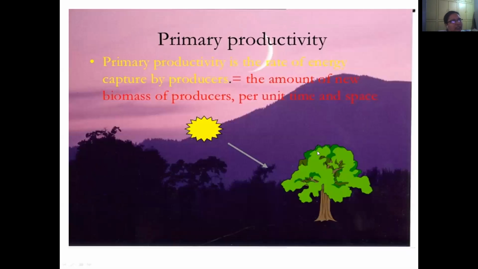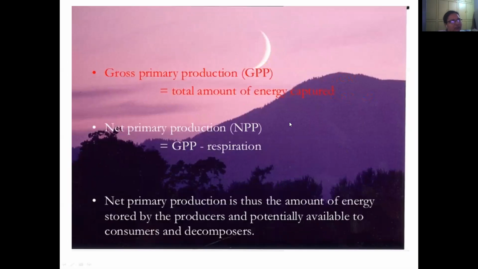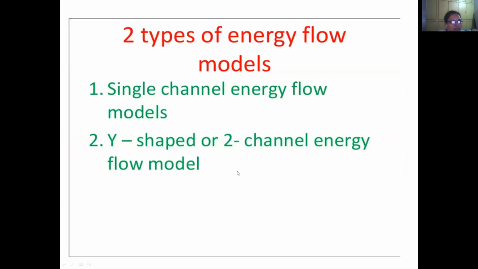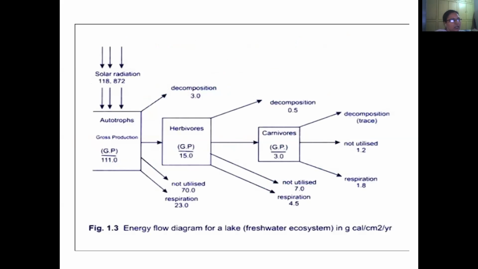Then we have seen primary productivity, secondary productivity, gross primary production, etc. Now, coming to the energy flow models. There are two flow models: the single channel energy flow model and the Y-shaped or two channel energy flow model. We are going to discuss them now.